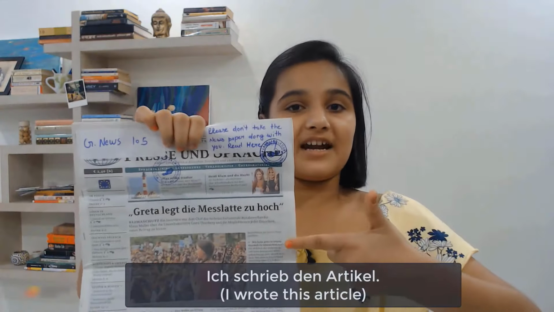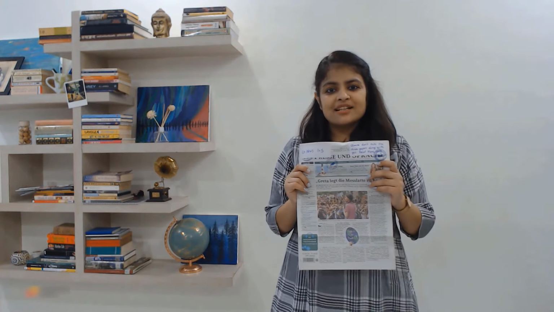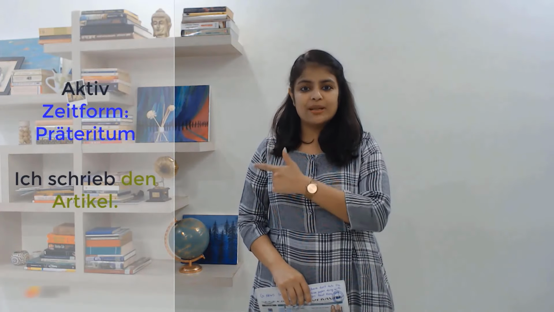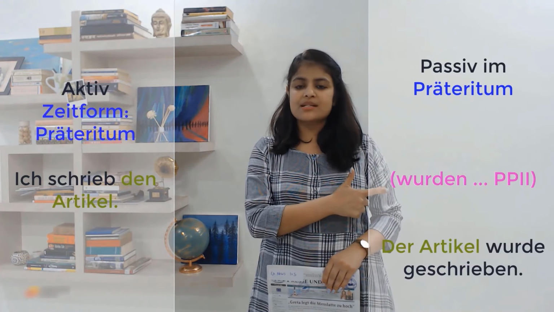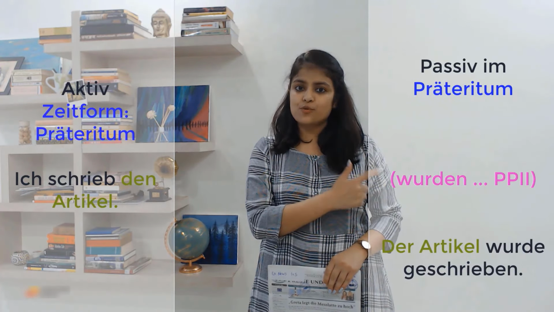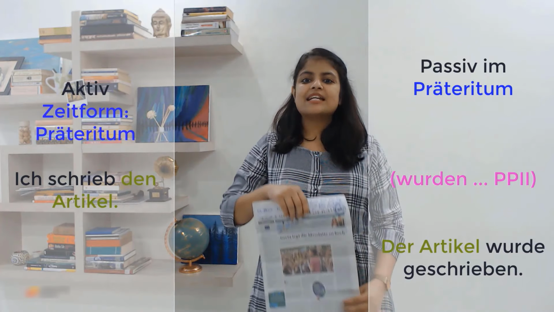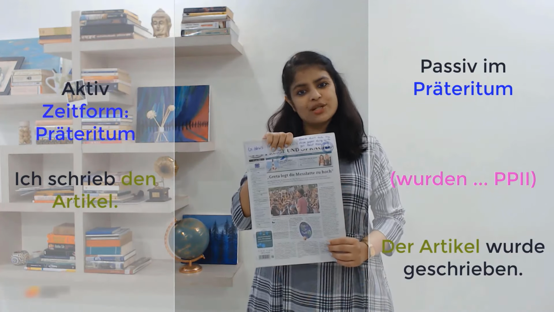Ich schrieb den Artikel. Der Artikel wurde geschrieben. Over here, the tense was Präteritum. So hence the sentence was, ich schrieb den Artikel. And in passive, when you write the sentence in Präteritum, it is wurde plus Partizip 2. Hence, der Artikel wurde geschrieben.